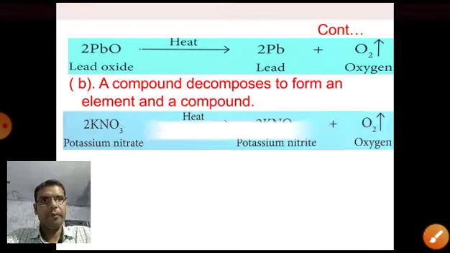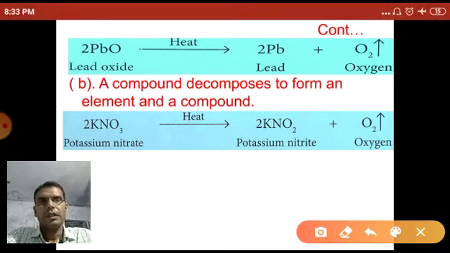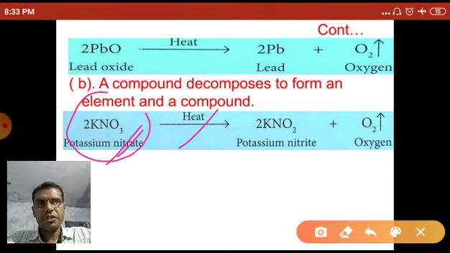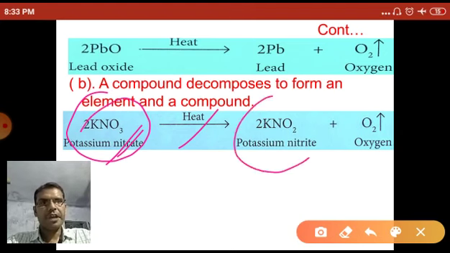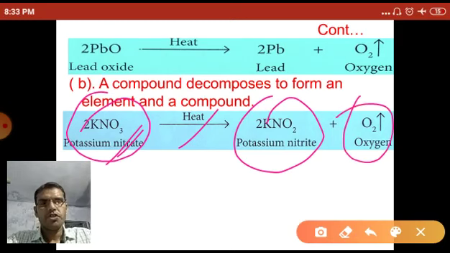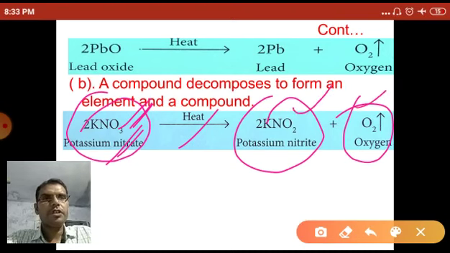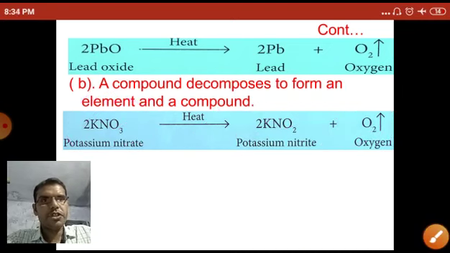Let's see the example. Potassium nitrate, when heated, decomposes into potassium nitrite and oxygen. So potassium nitrate is a compound which decomposes into another compound and also an element. Oxygen is an element. Potassium nitrite is a compound. So this is a type of decomposition reaction.